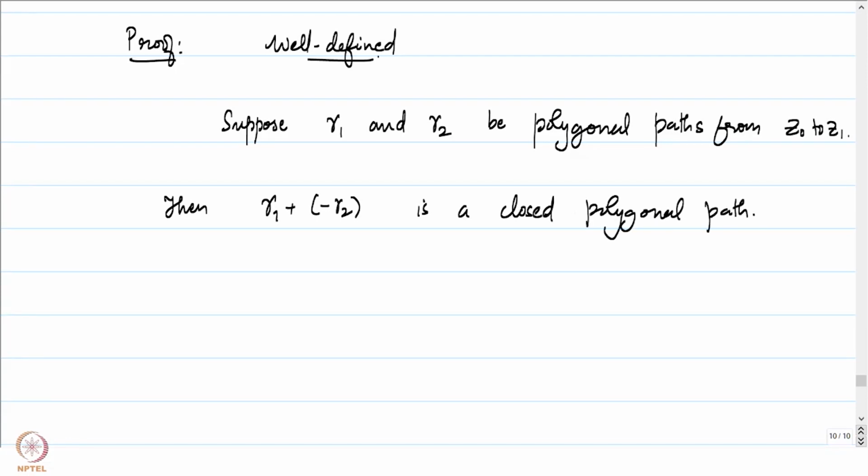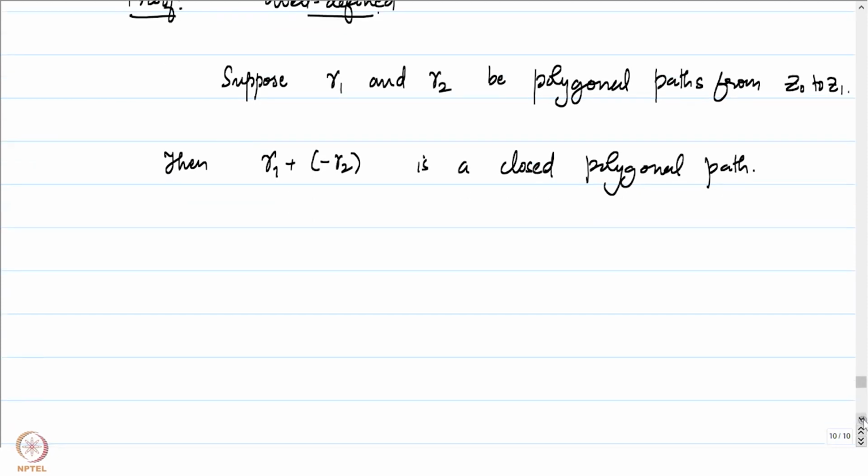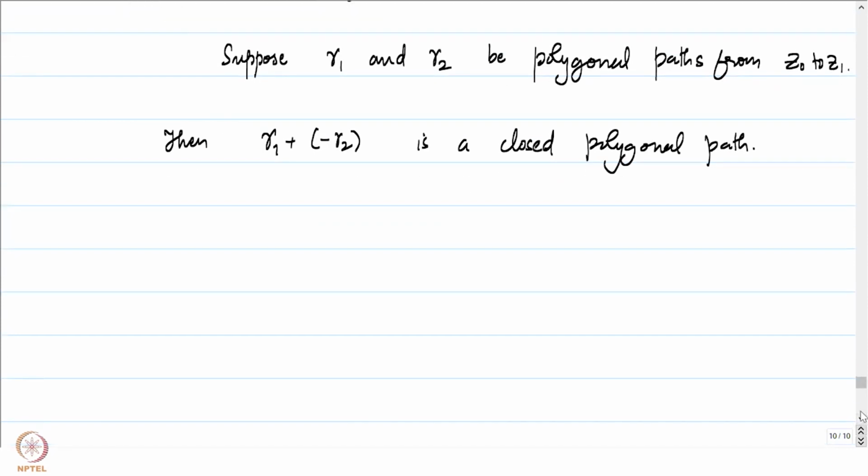Concatenation of two polygonal paths is again going to be a polygonal path, and now minus gamma 2 is the reversal of gamma 2. So if you look at the initial point of gamma 1 plus minus gamma 2, that is going to be the initial point of gamma 1, which is z0, and the terminal point of this curve will be the terminal point of minus gamma 2, which is the initial point of gamma 2, which is again z0. So this is indeed a closed polygonal path.